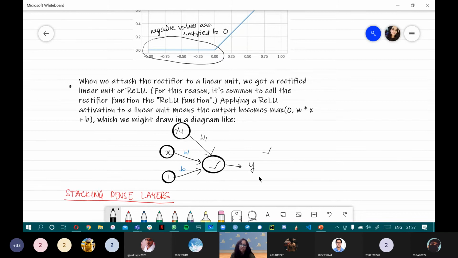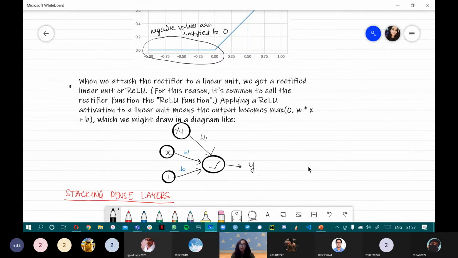This is the symbol for the activation function. That will eventually help us to give an output, and this max function has this parameter as 0. W is weight, b is bias, and x is the input value. So it will give us the maximum probable value of the model that we are training.